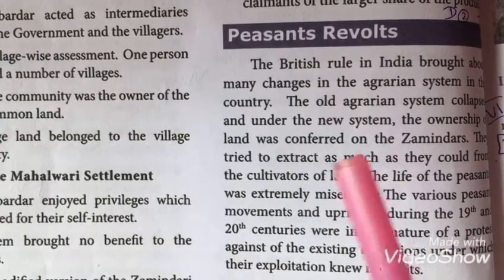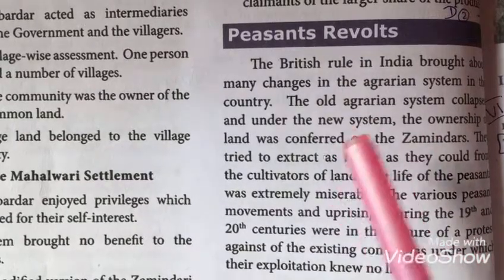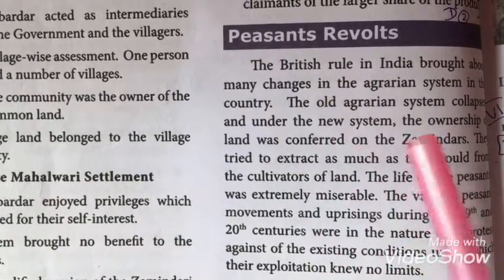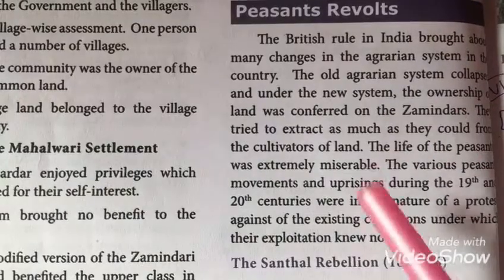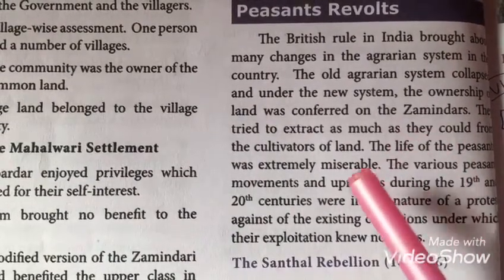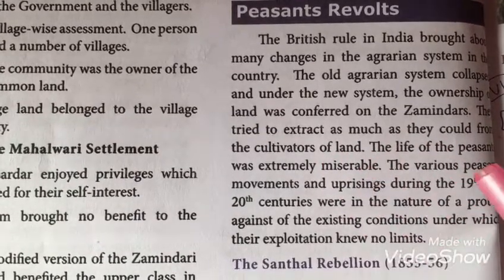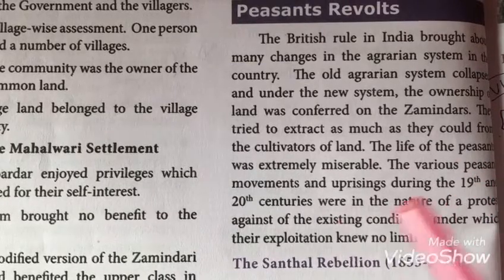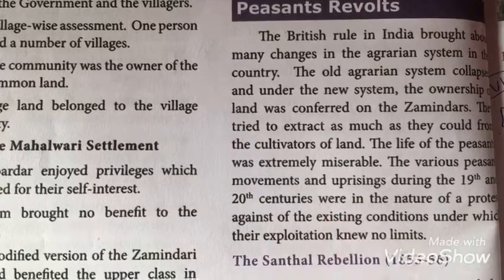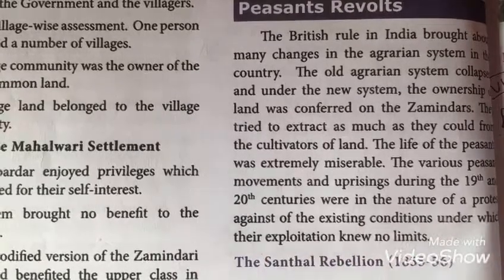The ownership of land was given to the zamindars. This we have learned, right? Ownership of the land was given to zamindars, who started collecting money from the farmers as much as possible. After that, the farmers started their revolts in the 19th and the 20th century. So we are going to see about the revolts of the farmers now.